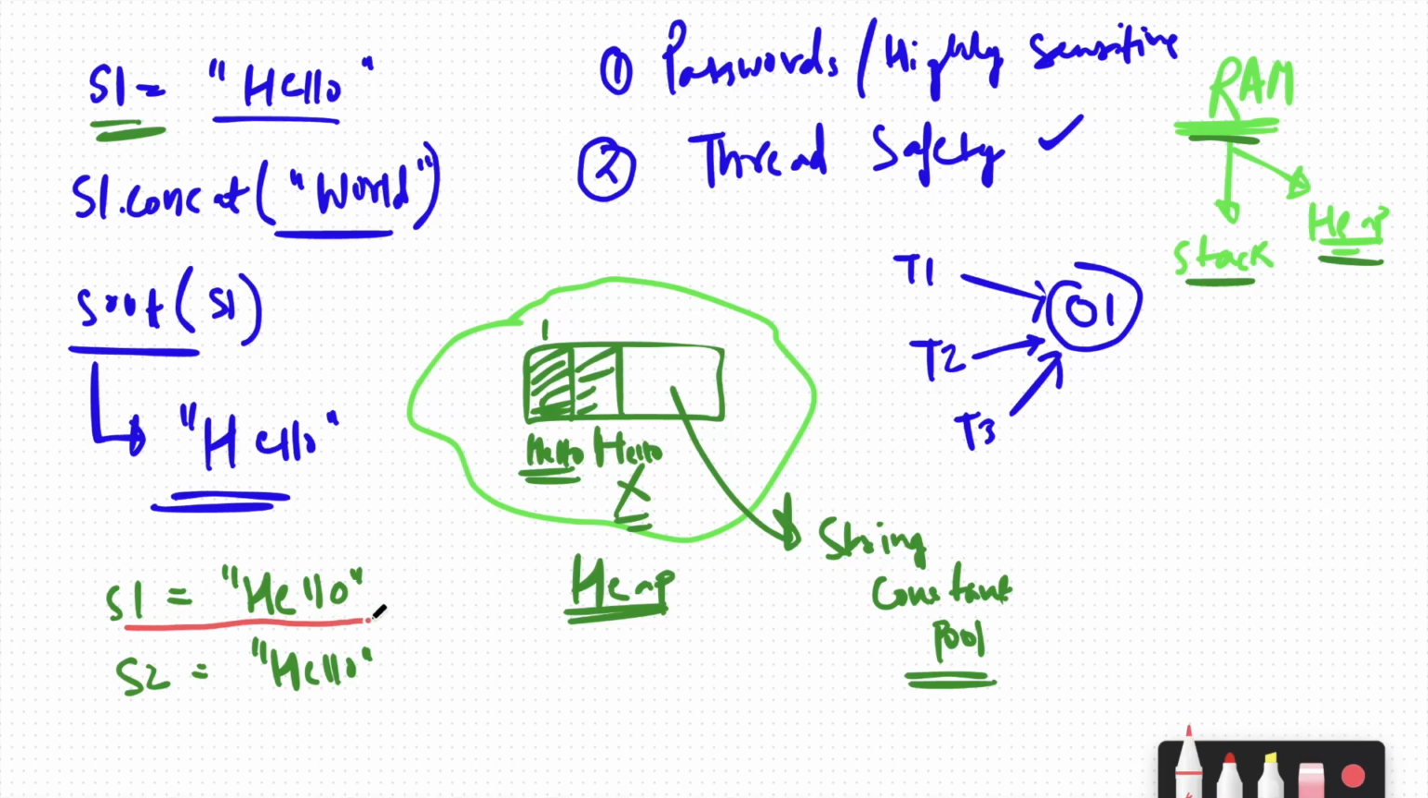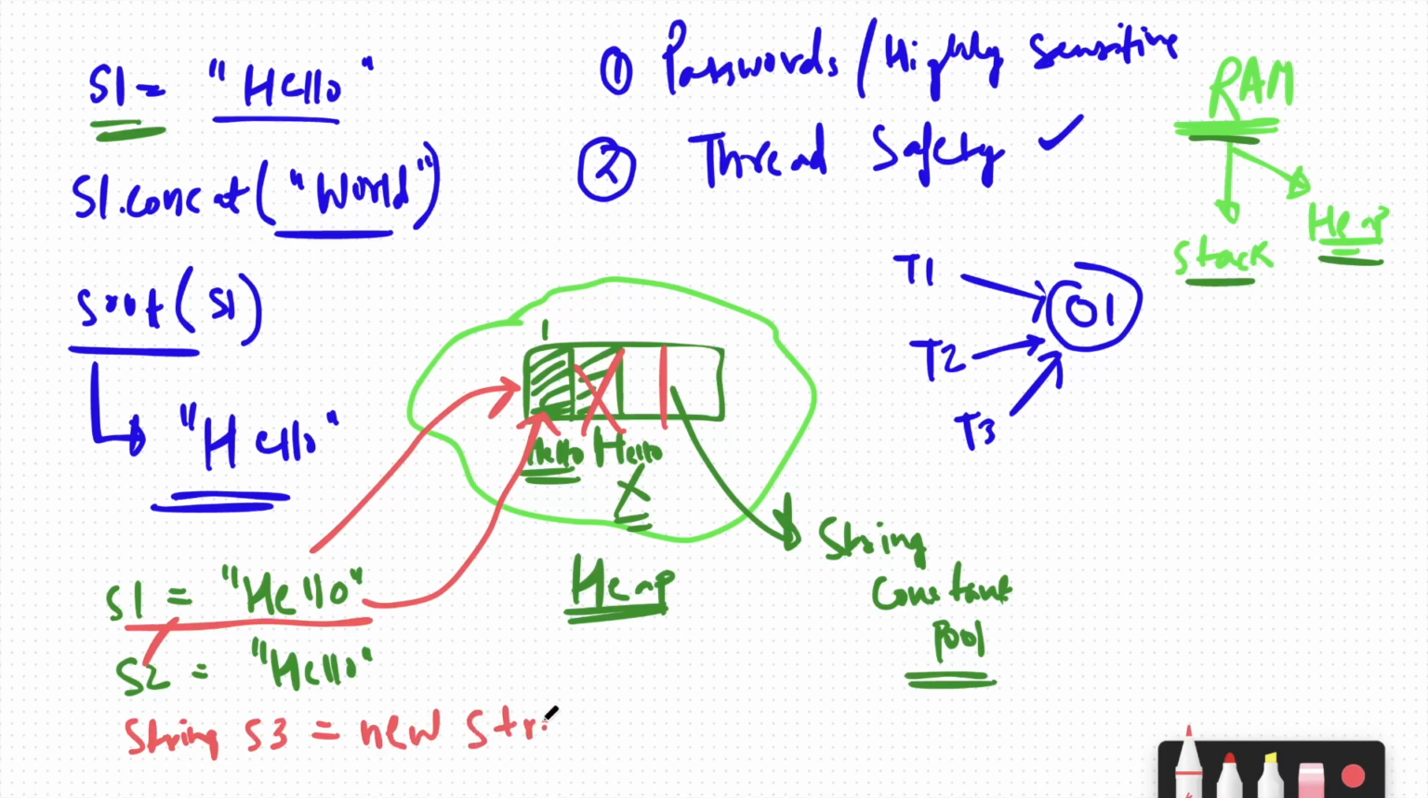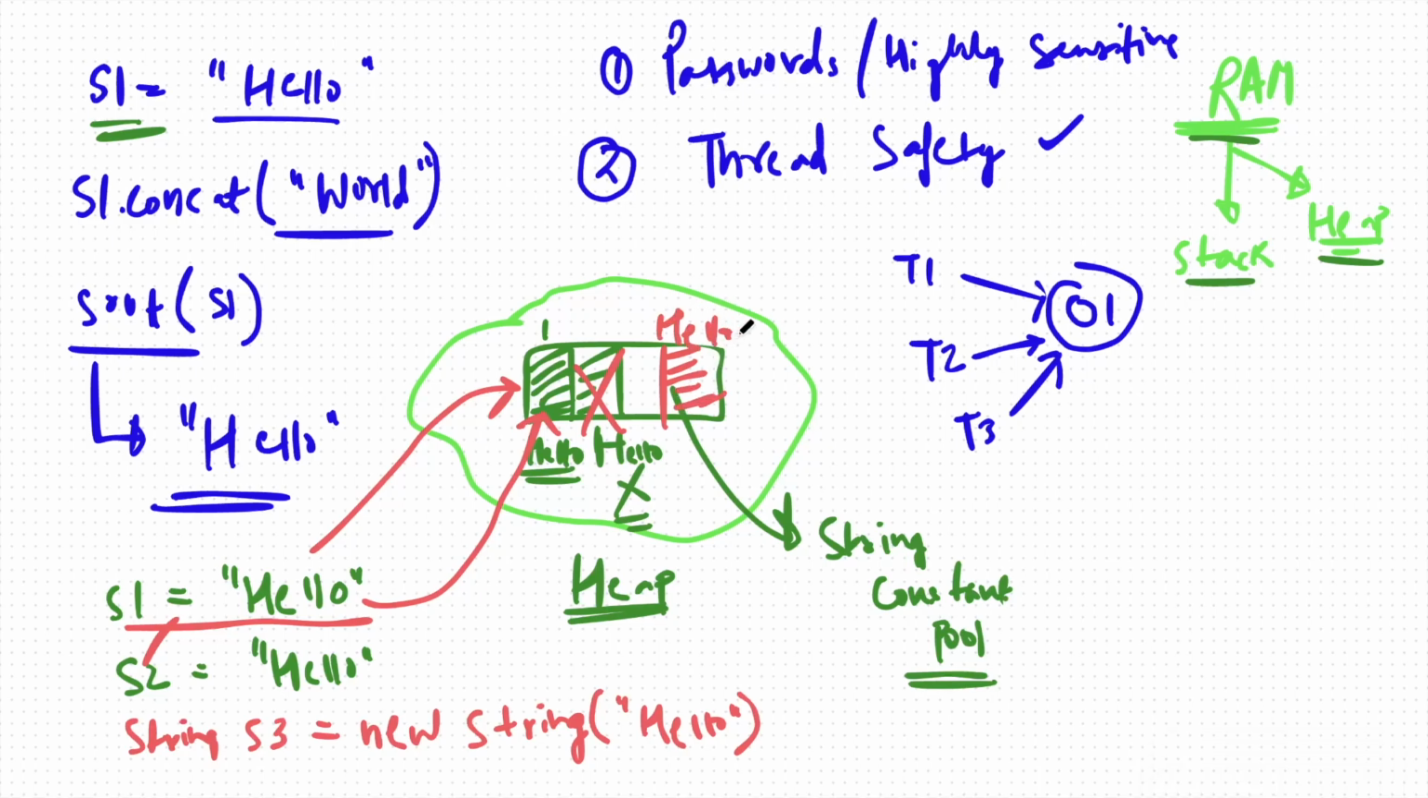So since s1 is hello is created, it will just point to this. Now if you again create s2 is equal to hello, rather than creating a new space, it will just point to the same location, and that's it. If you want to create a new space with hello, you have to do something like this. String s3 is equal to, you have to use the keyword new String, and now if you write hello, this will create a new memory space with hello. So this is how the string actually works, and this is the exact concept of the string constant pool.